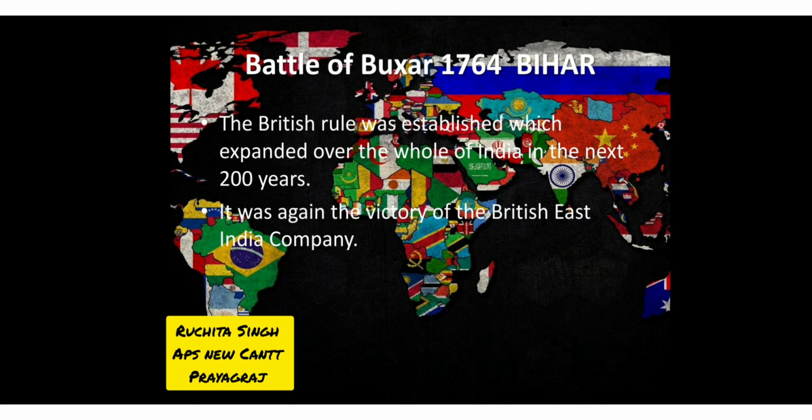And then the second battle, which took place in Buxar in 1764 in Bihar, and again the winner was the British East India Company. And after these two battles, the British East India Company expanded its rule to the whole of India for the next 200 years.